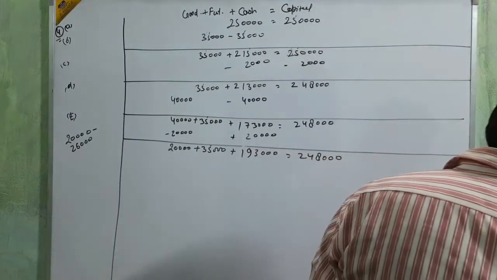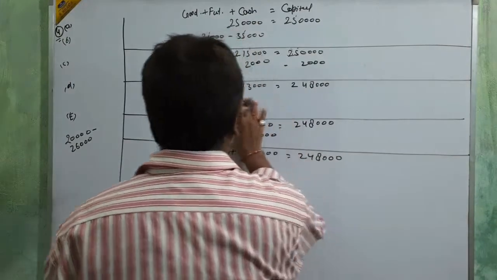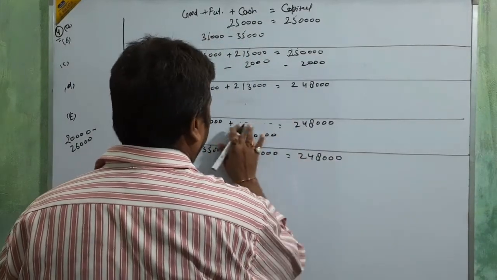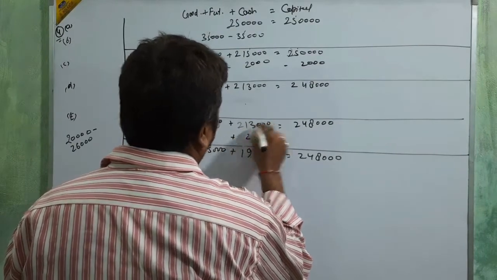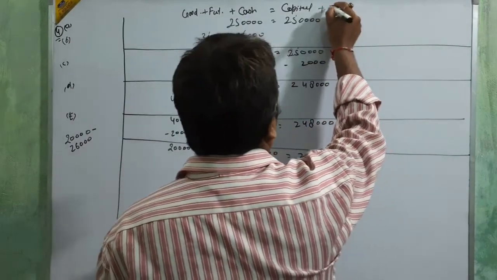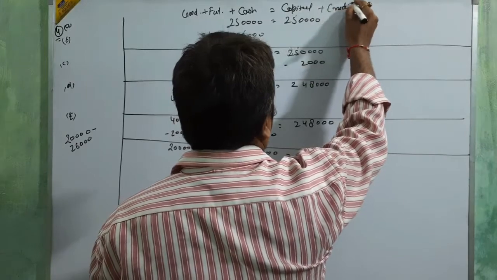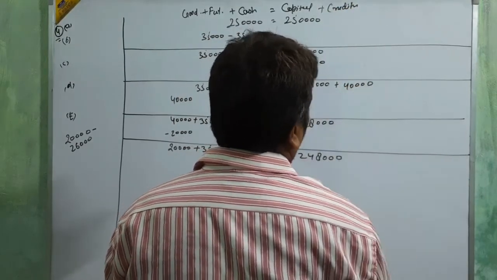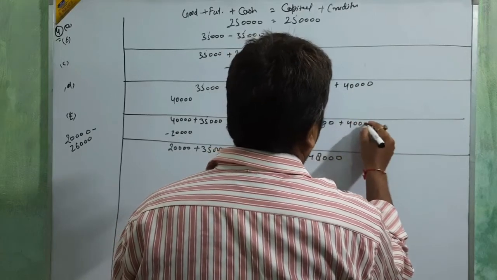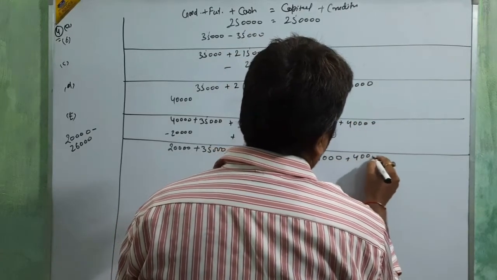Purchase goods on credit. That goods is purchased on credit, okay beta? So then we are going to make the creditor, and the creditor amount is 40,000. Then here also 40,000, here also 40,000.